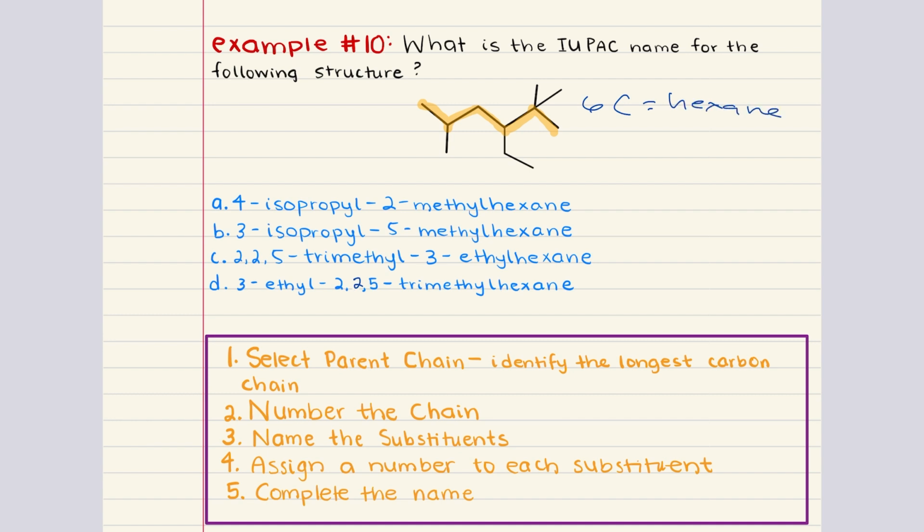In step 2, we want to number the chain. We want to number the carbon chain in a way that ensures that the substituents have the lowest possible numbers. If we start numbering from the left, 1, 2, 3, 4, 5, 6, our substituents are located at 2, 4, 5, and 5.